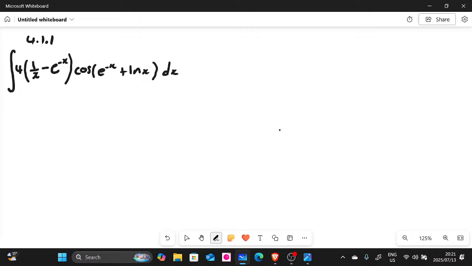So this is 4.1.4. Guys, let's start here. First of all, you need to recognize which of these is the f of x. Now, if I can highlight this one here, let me highlight this very quickly. This here is our f of x, guys, right? And then that there, inside the bracket, is our f of x prime, right?